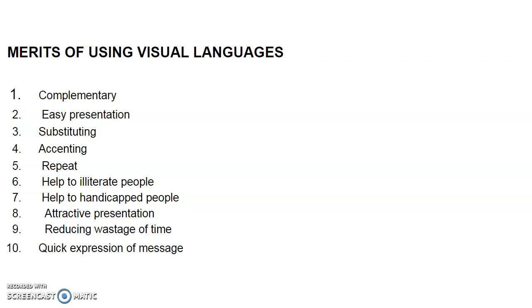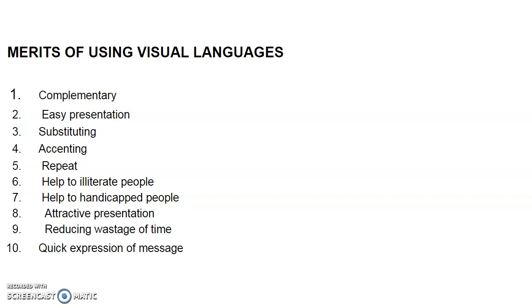Next one is repeat. So it is used to repeat the verbal messages. For example, pointing in a direction while stating the direction. So if we need to repeat the verbal language, we can say it as repeat. So repeat also will be one of the merits here.